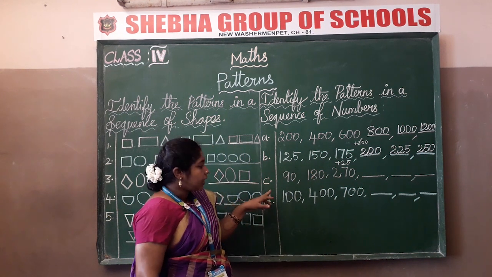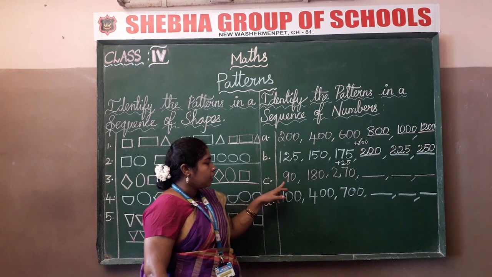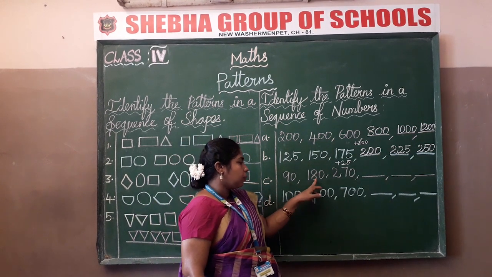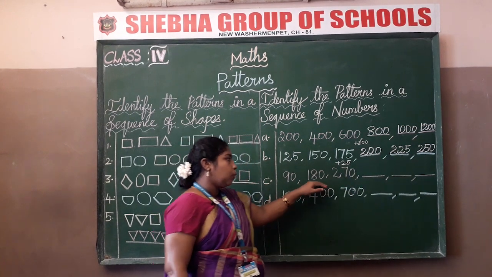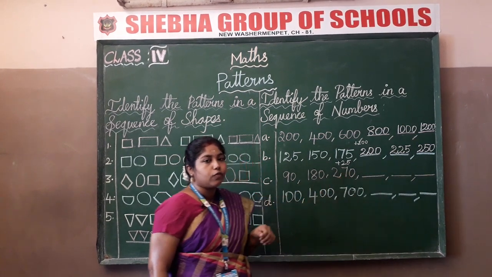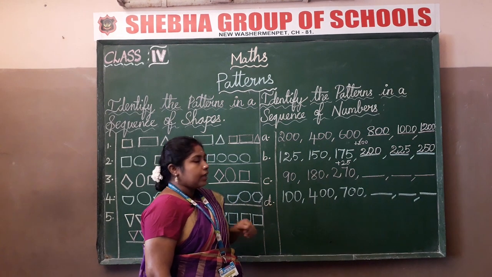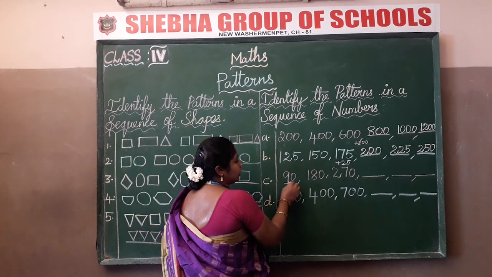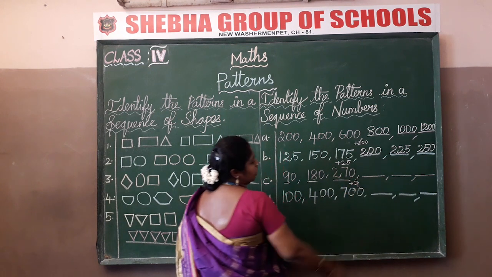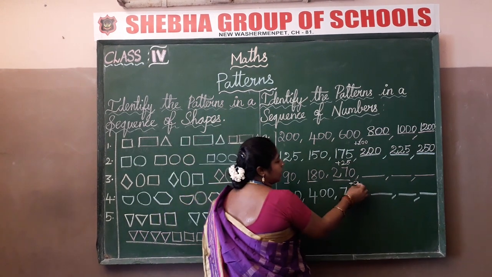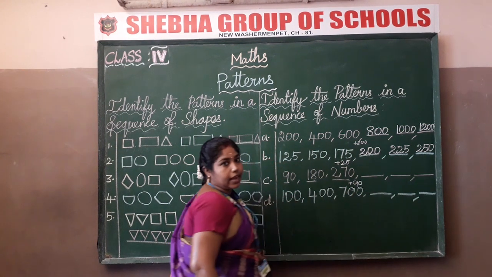Now let me explain you the third sum. See the sum: 90, 180, 270. What will be the answer, children? Yes, you can observe that these are increasing by plus 90.